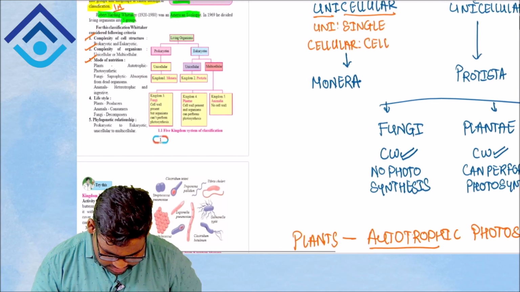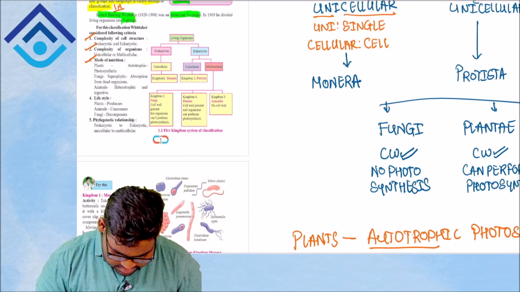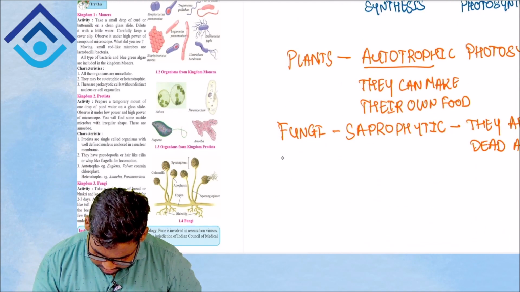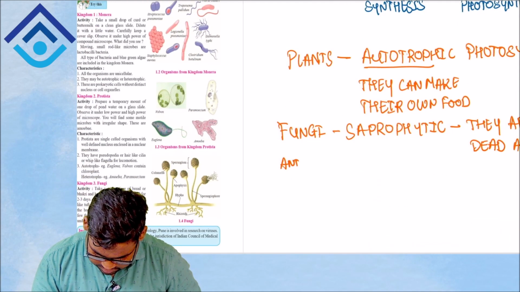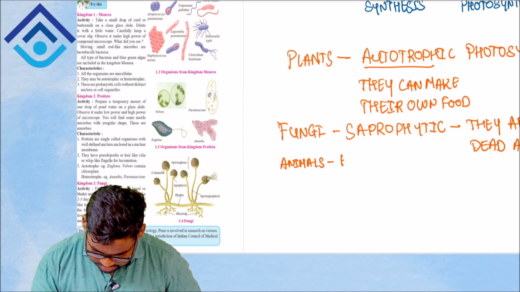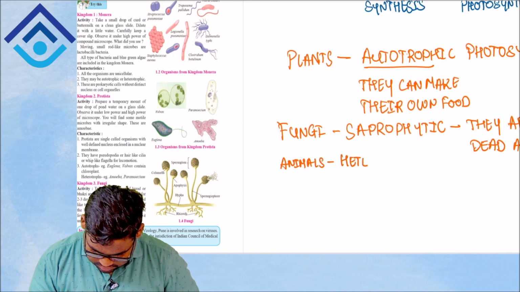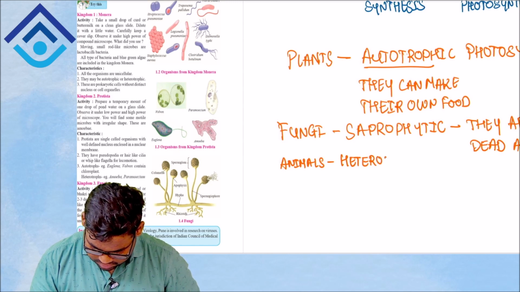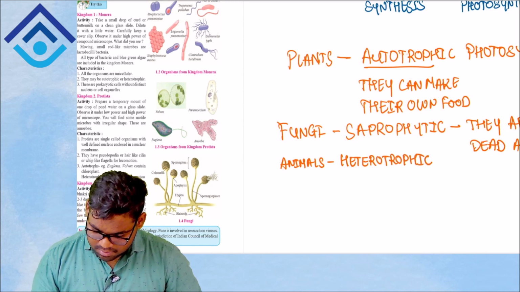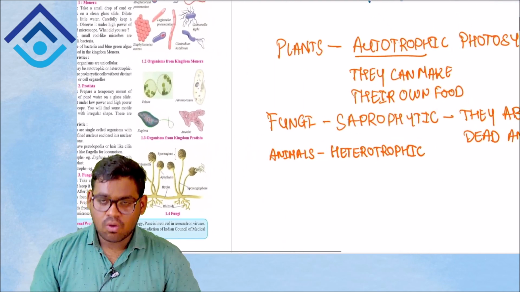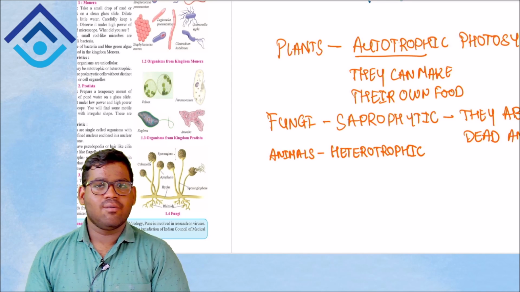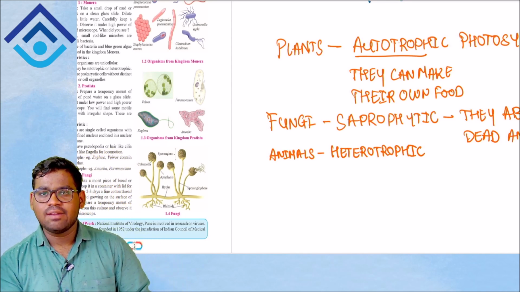Let's come to the next, that is your animals. They are heterotrophic and ingestive. As you saw, plants were autotrophic and animals are heterotrophic.